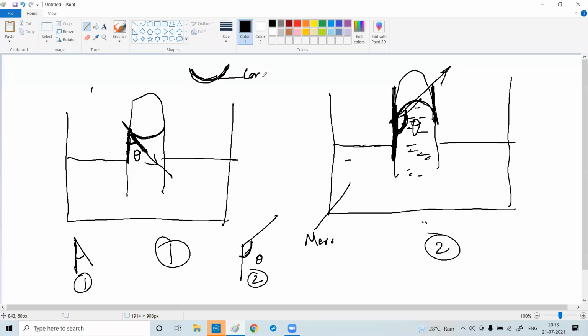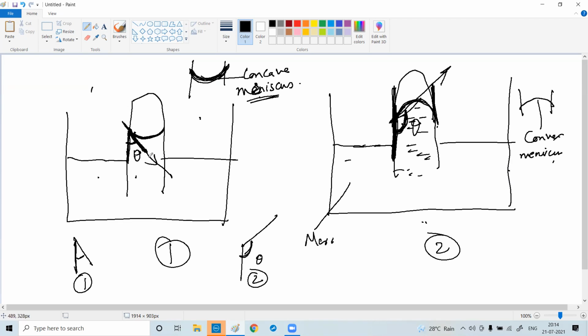This is called concave, and this level of water is called meniscus. Understood? Yes, sir. So this is the concave meniscus. But here the water surface is a convex meniscus. Is it clear? So in water and glass you have a concave meniscus, and in mercury and glass you have a convex meniscus.